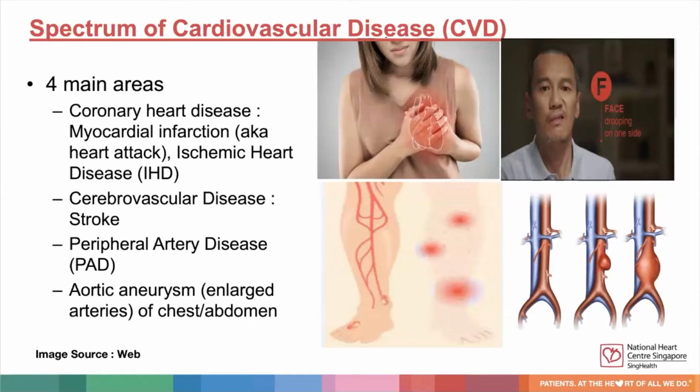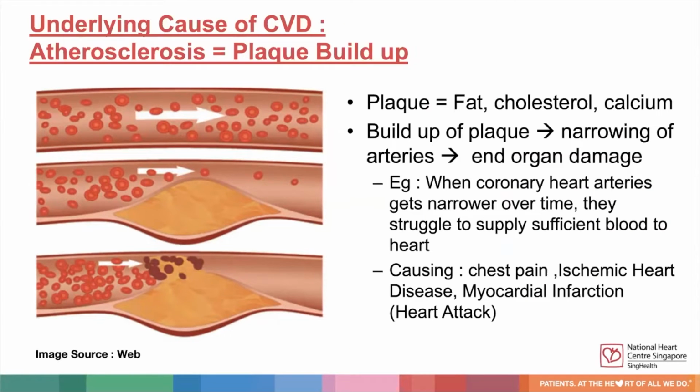Two other entities which the public may not be as familiar with are peripheral artery disease, which refers to the narrowing of blood arteries in the lower limbs, and also aortic aneurysm, which refers to enlarged arteries of the chest and abdomen. They are all part of the CVD spectrum. The underlying mechanism and cause for CVD is atherosclerosis, or simply put, plaque buildup. Plaque consists of fat, cholesterol, and calcium.